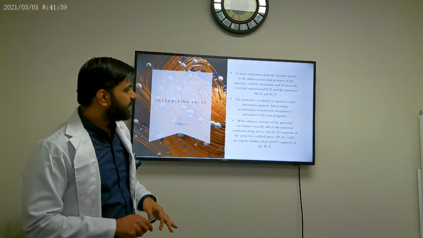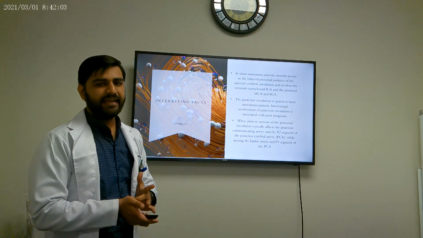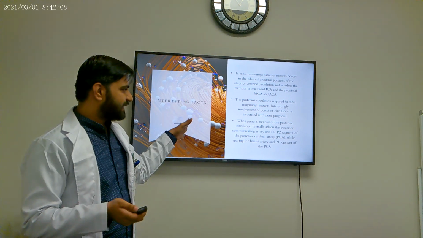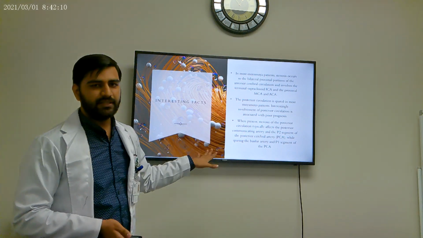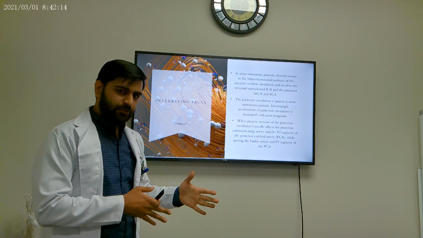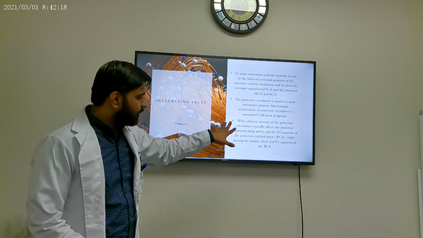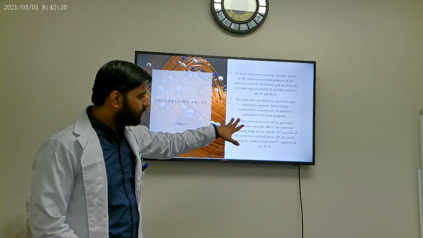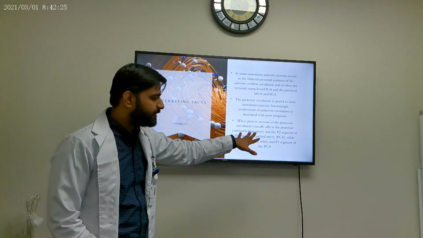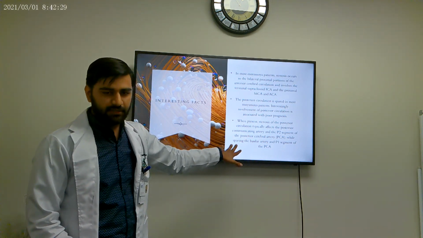Now, most Moya Moya disease, as we discussed, usually occurs in the ICA. It can involve the ACA and also the MCA, proximal portions of them. But interestingly, the posterior circulation is spared in most Moya Moya patients. And if it is involved in those patients, it is a negative prognostic indicator. And also, when it is involved, it usually only involves the posterior communicating artery and the P2 segment of the PCA. It spares the basilar artery and the P1 segment.